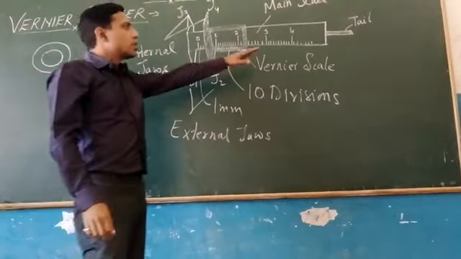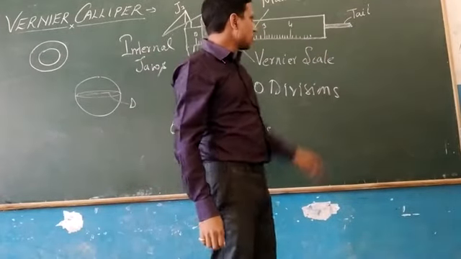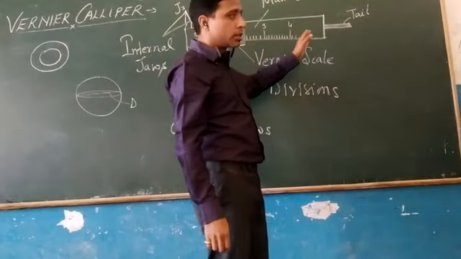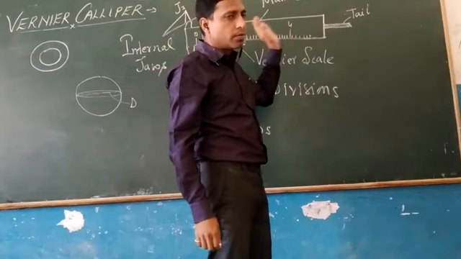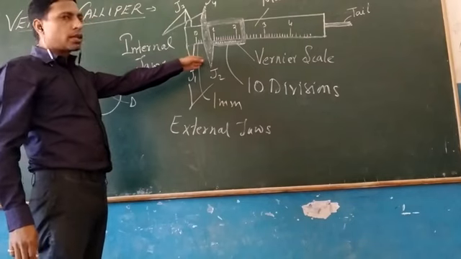The use of this tail is to measure the perpendicular depth of any hollow cylinder, and it is connected with the vernier scale, so on sliding it can also move back and forth. So this is the basic construction of a vernier caliper.